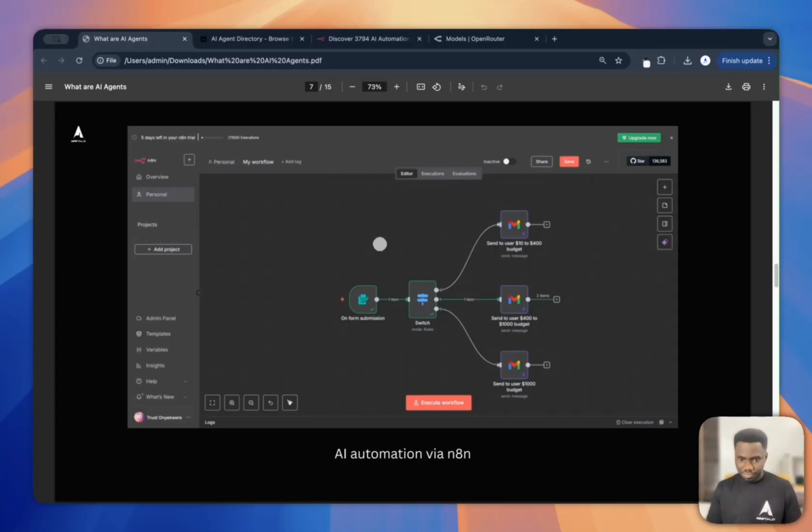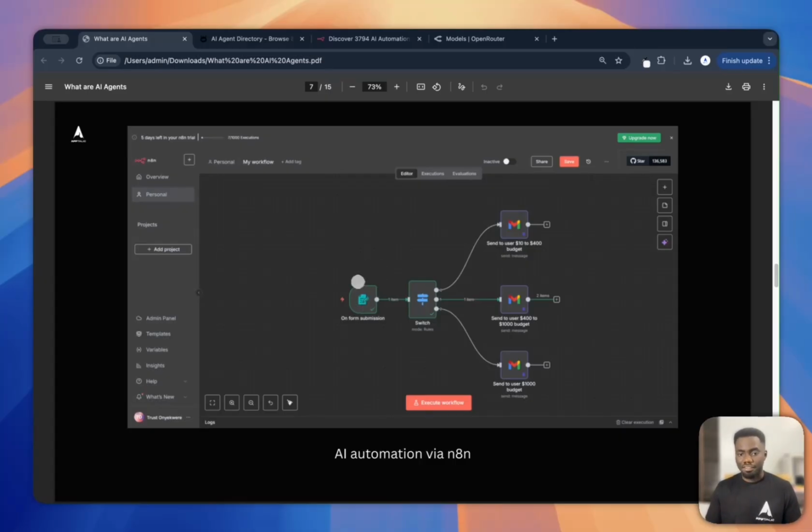Now, this is what it means. Take a look at this diagram. You see that it's a form, right? It's a simple form where you can send an email based on what people fill out in the form. An example is if I am managing, say, a VC program, and I'm looking for people who want budgets or investments between $400, $1,000 or more. And once they fill out the form, I want to automatically send them an email based on what they fill out for the next step.